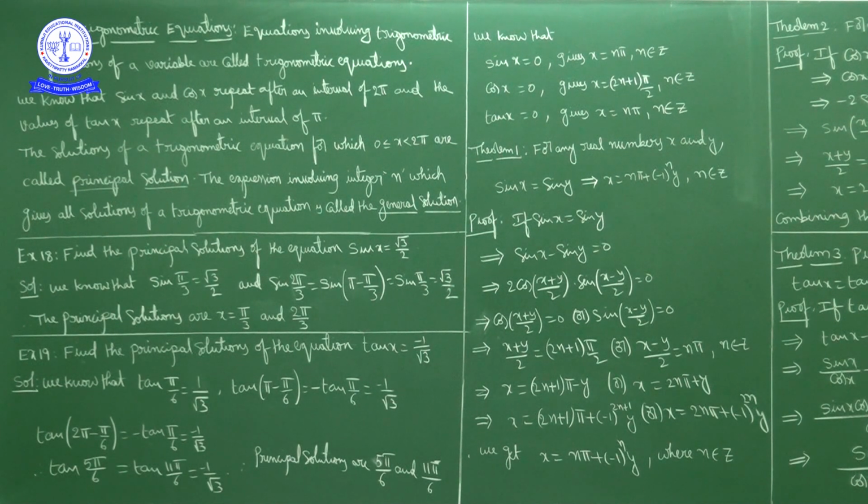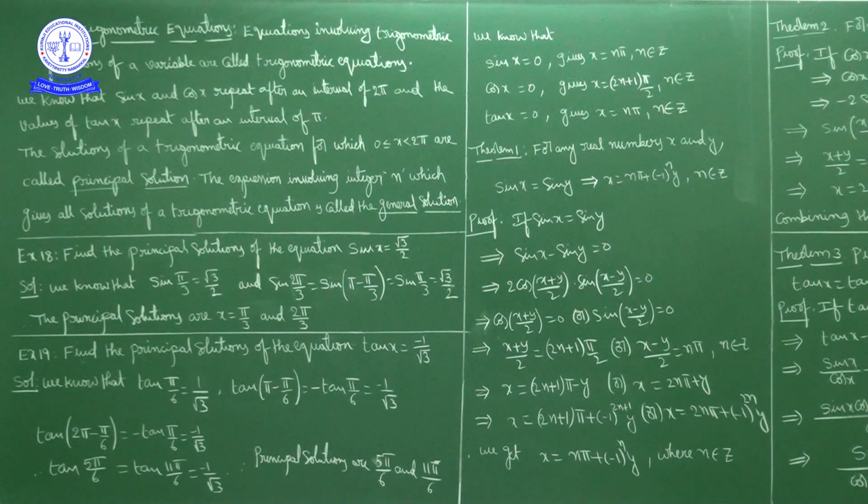Sin x is equal to 1 by root 2. What are the solutions we can give? x is equal to pi by 4 is one solution. x is equal to pi minus pi by 4 is one solution. x is equal to 2 pi plus pi by 4 is one solution. x is equal to 3 pi minus pi by 4 is one solution. Like this we can give many solutions. Among those, the values of x which lie between 0 and 2 pi. Solutions of trigonometric equations for which 0 less than or equal to x less than 2 pi are called principal solutions. x belongs to closed interval 0 to open interval 2 pi are called principal solutions.